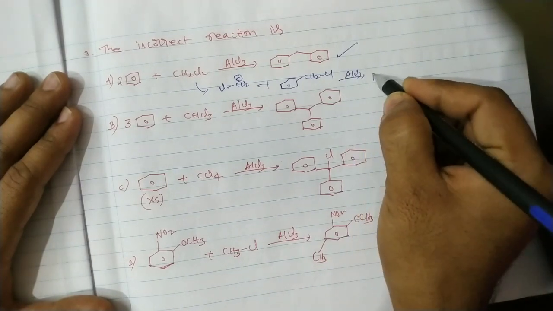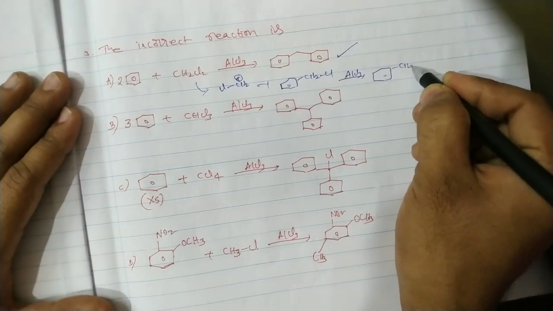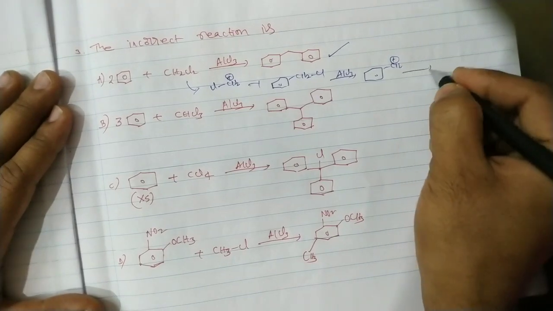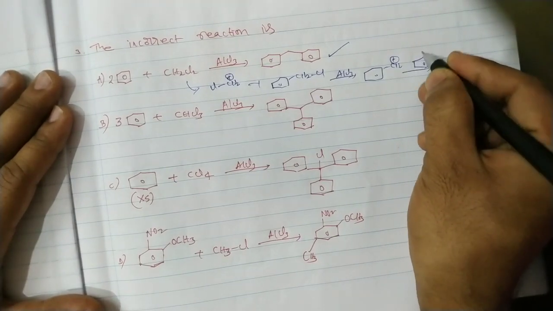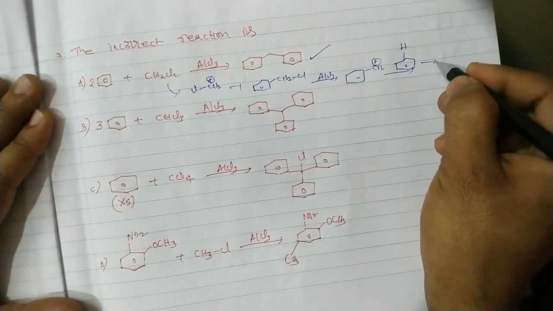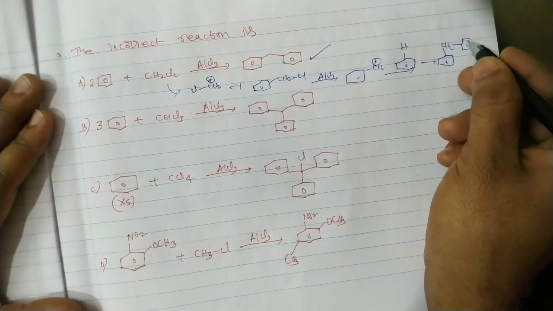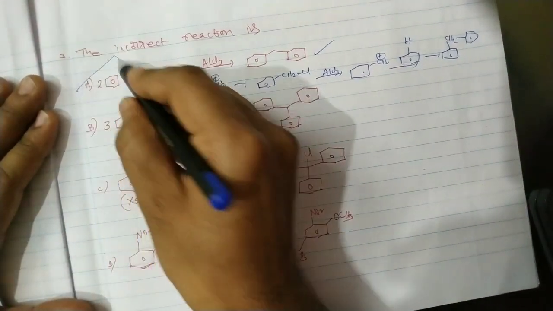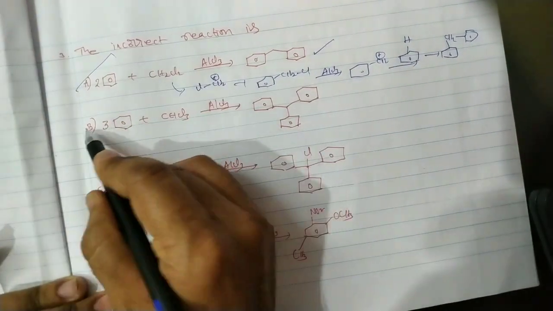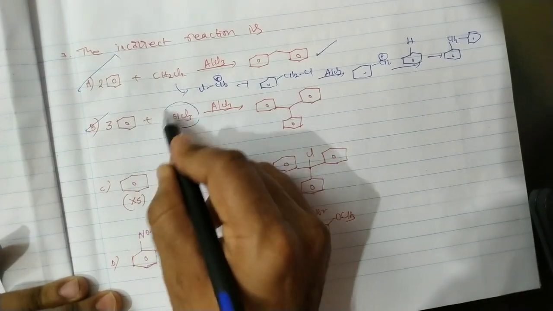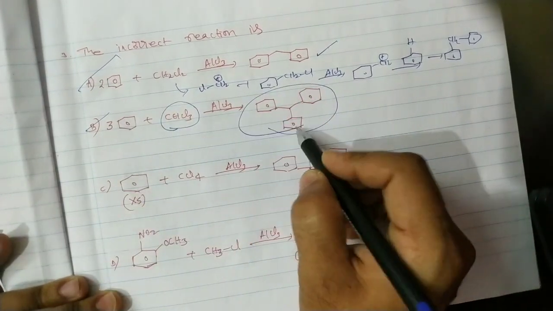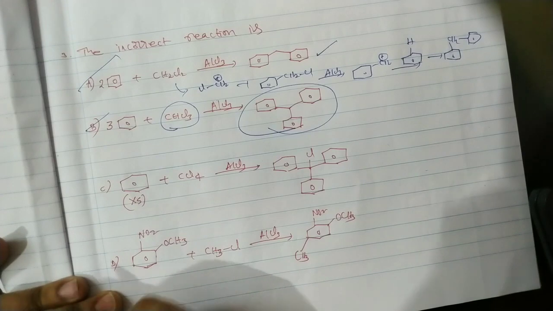Now this one combines with the AlCl3 that gives a CH2+ benzyl carbocation. Again, this one acting as an alkylophile can replace hydrogen. So you will get the diphenyl methane. So it is a correct reaction. By taking 3 equivalents of the benzene with CHCl3, chloroform, you will get the triphenyl methane. It is also a correct reaction.